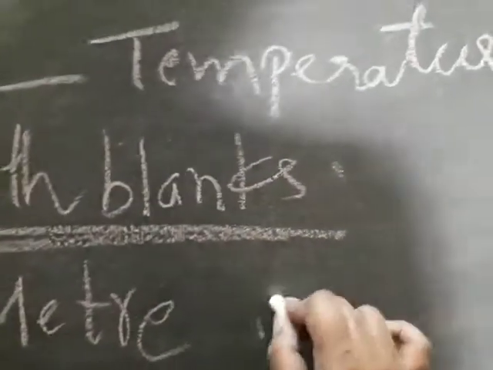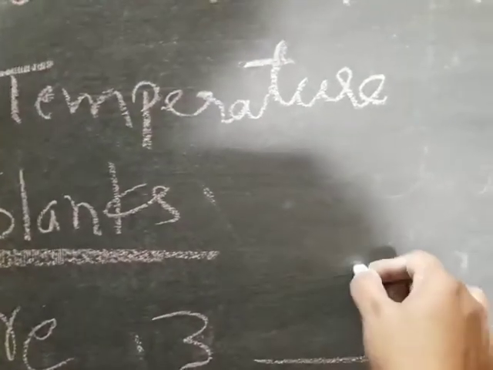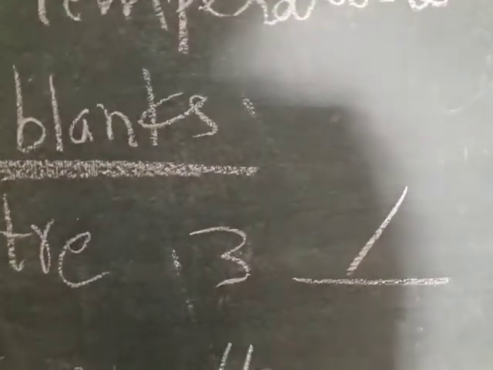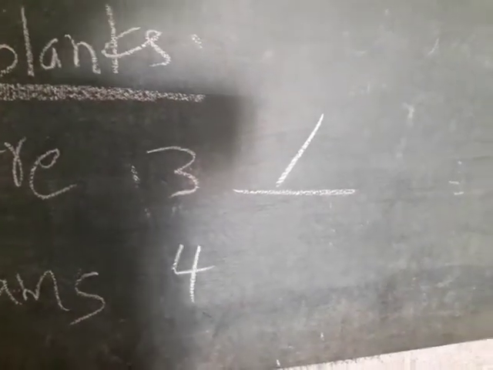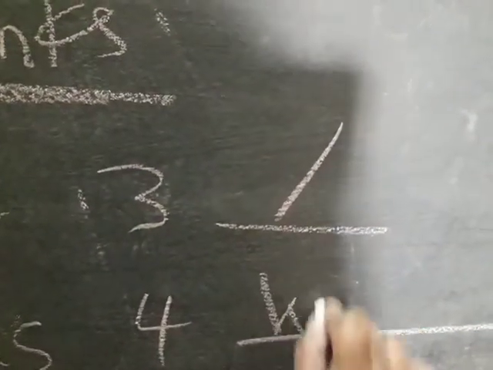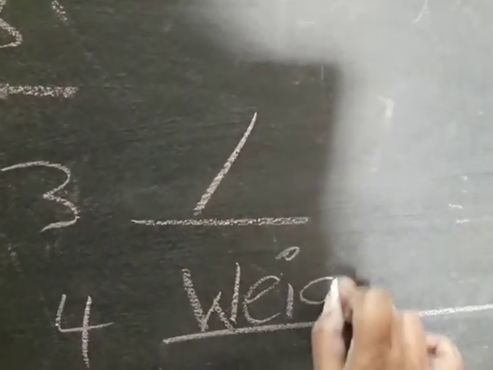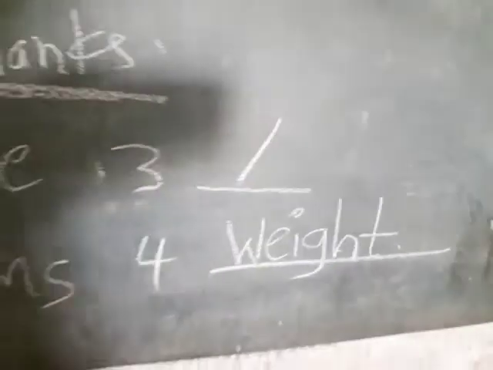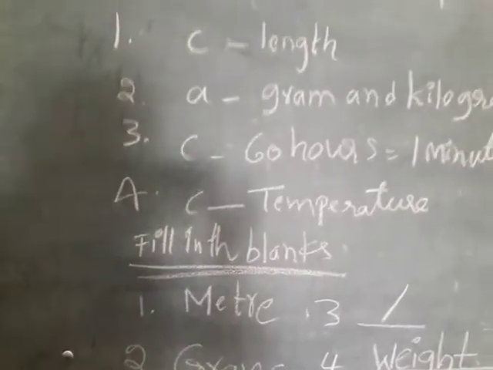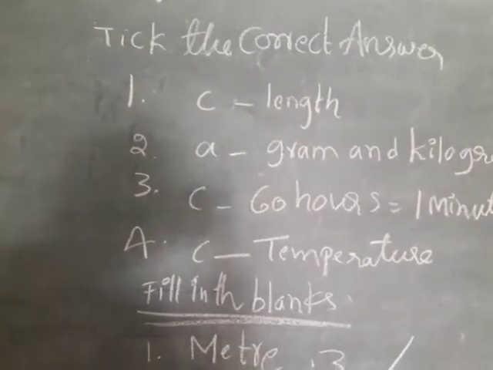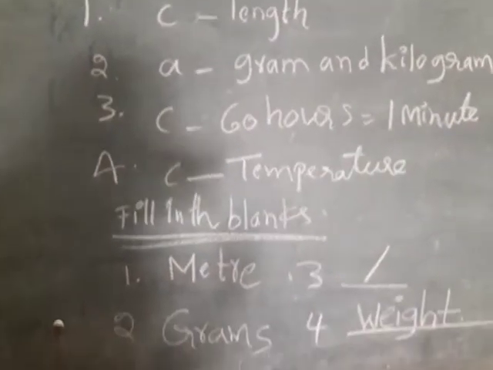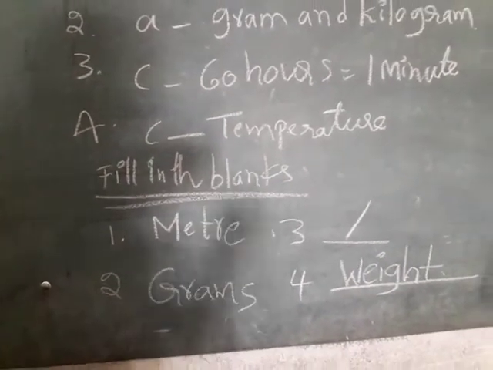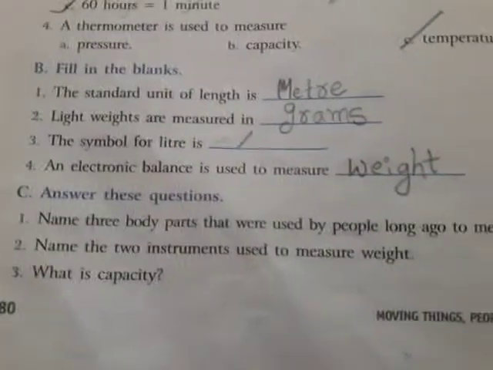Third one, the symbol for liter is oblique, like this. Now fourth one, an electronic balance is used to measure what? Weight. W-E-I-G-H-T, weight. Can you understand, children? Keep it correctly in your textbook. Writing spellings is very important. Meter, grams, weight.